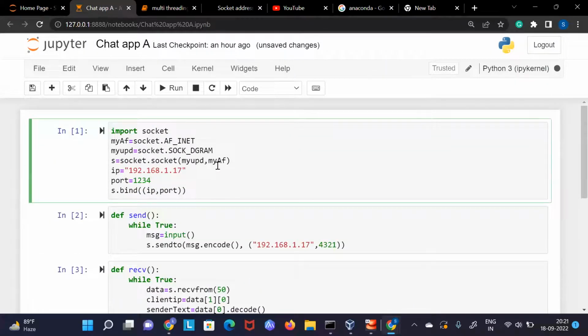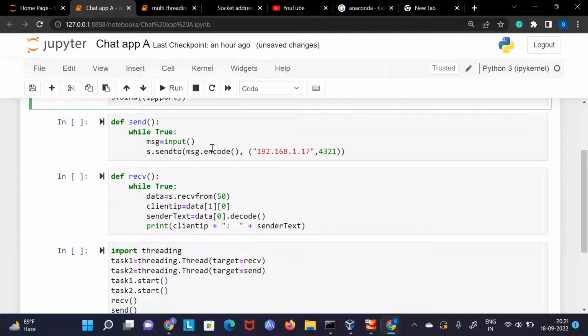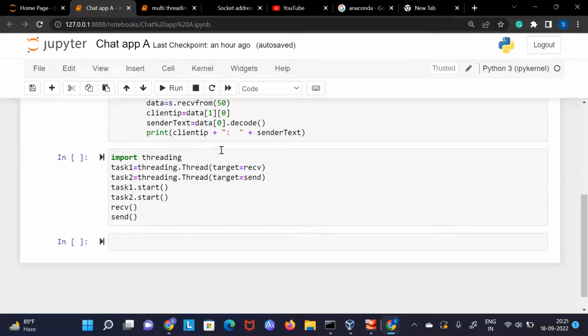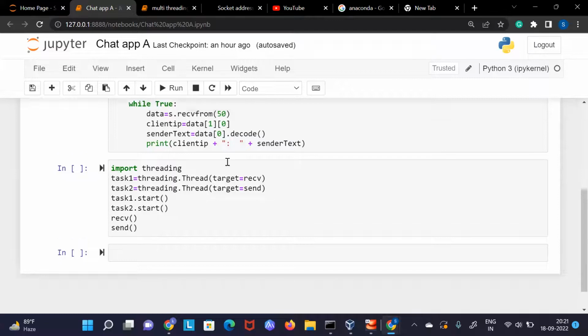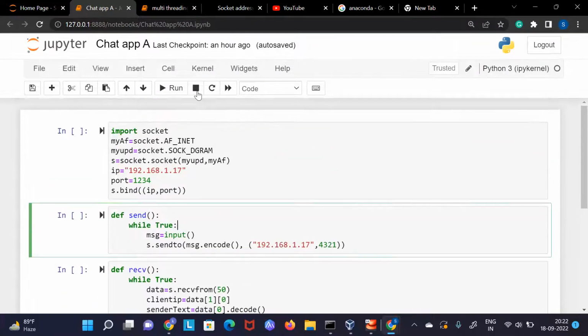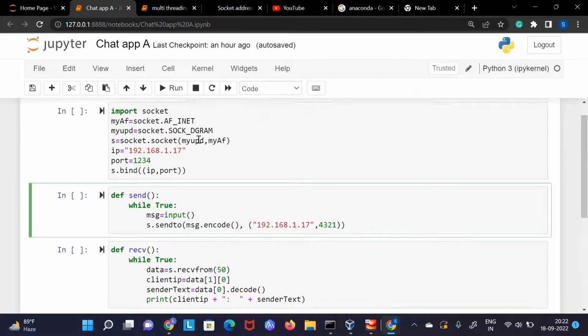Now what we can do is, here you can even create one rule also, like when the user prints, let's say, 4. Let's say you wanted to close this chat application in WhatsApp, what we basically do is we just come out of that WhatsApp application. But here, you can create a rule: if the user types a message like exit, then you can create an if statement here. If exit, then please close, please exit this function. You can create something like that so that you will not have to come here and stop this again and again.